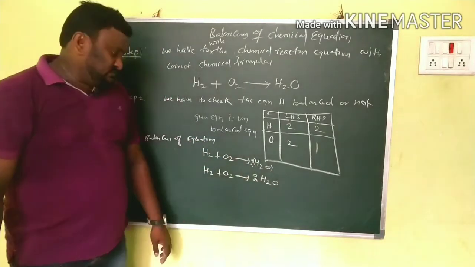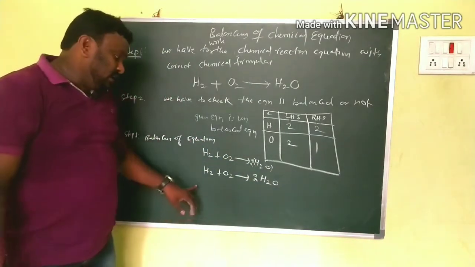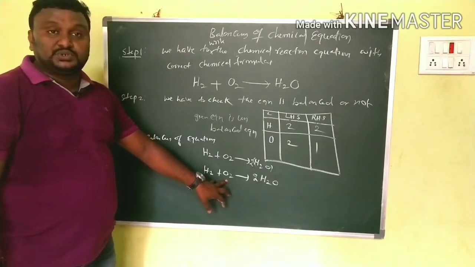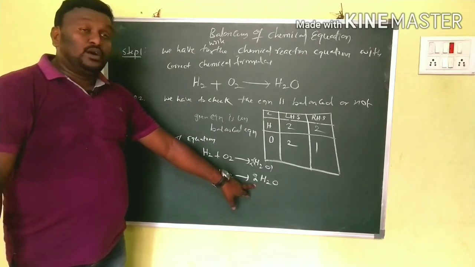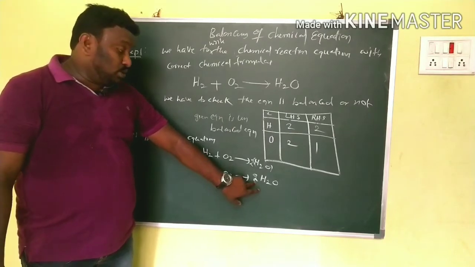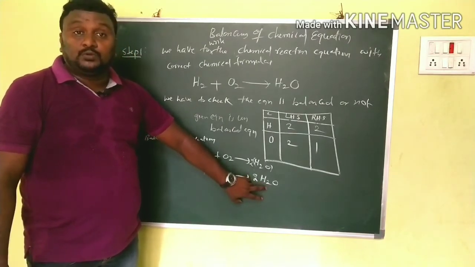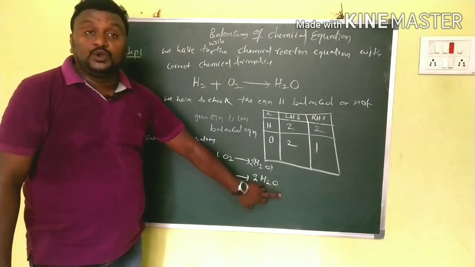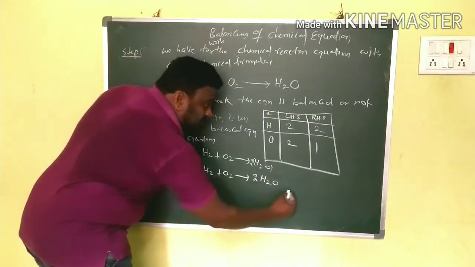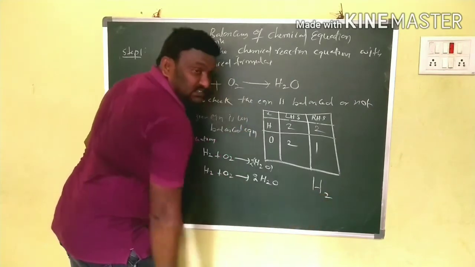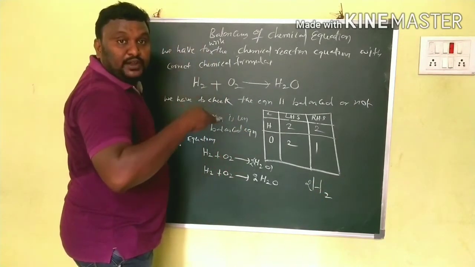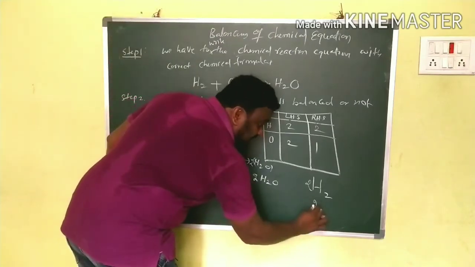Again we have to check whether the equation is balanced or not. Here how many hydrogens are there? 2. And how many oxygens? 2. On the right side, how many hydrogens? 2 into 2, so 4 hydrogens. How many oxygens? 2 into 1, that is 2.